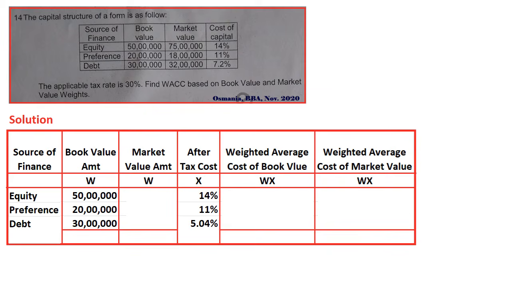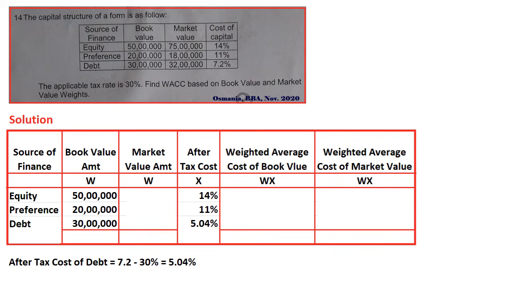Why have I taken debt as 5.04? Because after tax cost of debt is equal to 7.2 given in the question, minus the tax rate of 30%. So as you already bear in mind, for calculation of debt there would be a tax implication. So tax is supposed to be deducted, that we have deducted.